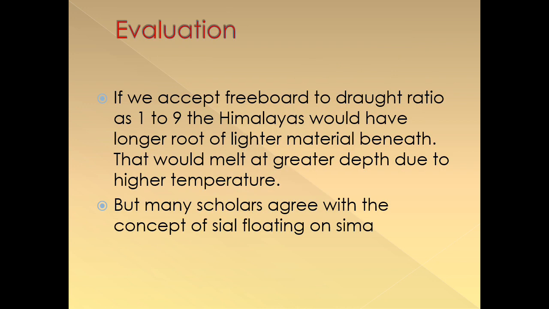And what is the evaluation of this theory? If we accept the freeboard to draught ratio to be 1 to 9, the Himalayas would have a longer root of lighter material beneath that would melt at greater depth due to the higher temperature prevailing there. Because 80 kilometers is such a great depth, the temperature and pressure will be very high, so this would have melted.